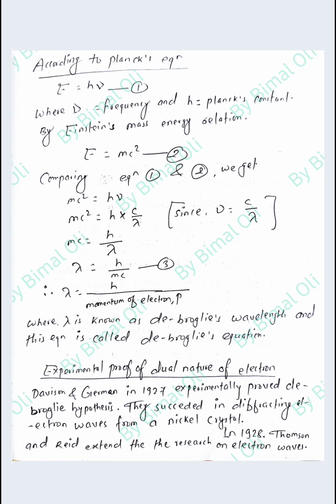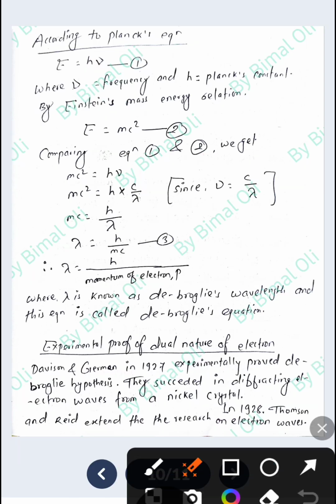Now the equation. According to Planck's equation, E is equal to h nu. We consider this the first equation, where nu is frequency and h is Planck constant. By Einstein mass-energy relationship, E is equal to mc square, which we consider the second equation.